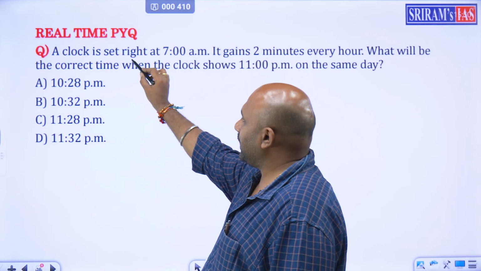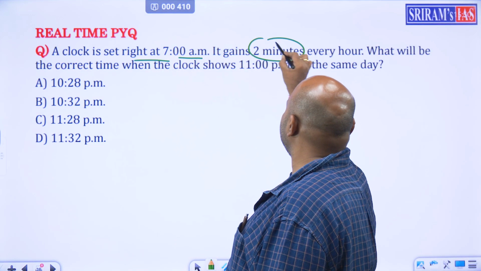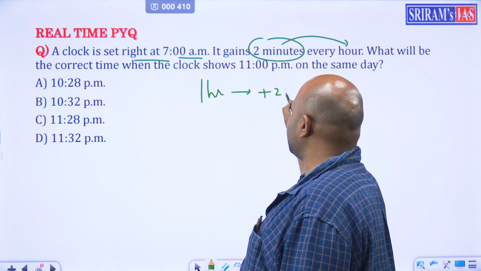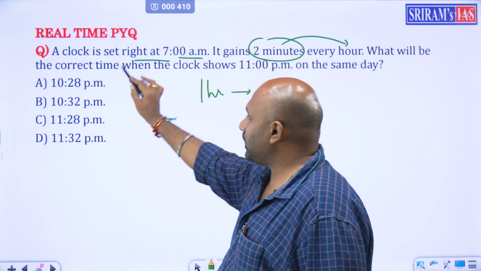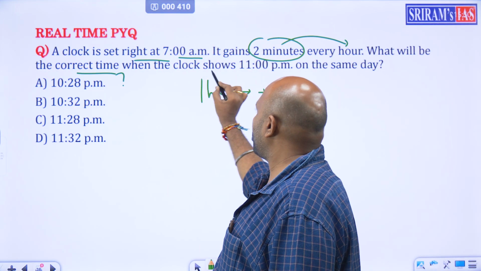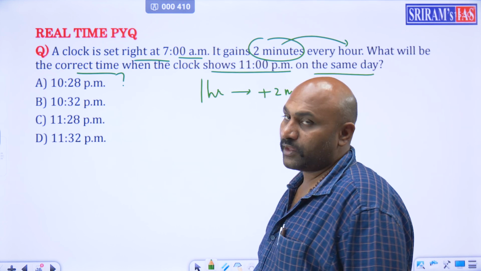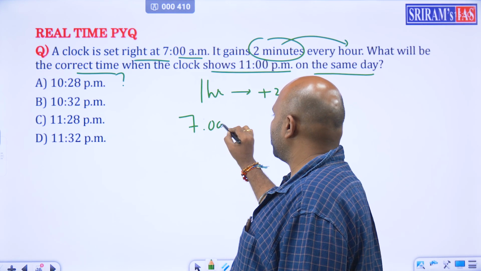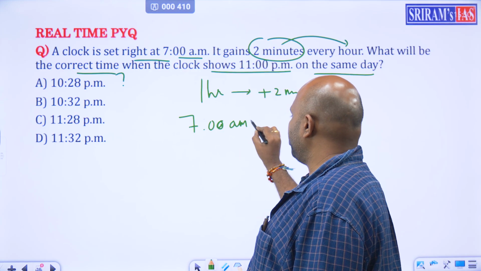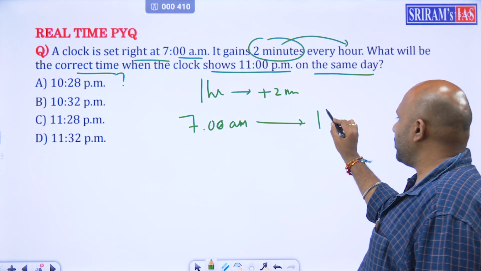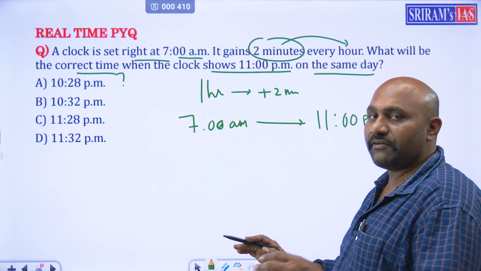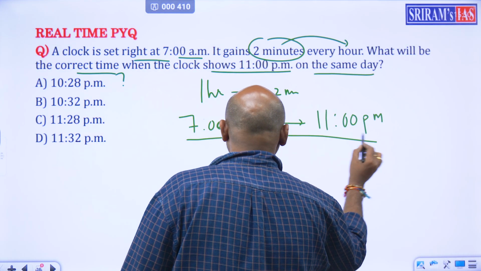A clock is set right at 7 AM. It gains 2 minutes every 1 hour. So ప్రతి 1 hour కి ఒక additional 2 minutes యాడ్ అవుతాయి. Now what will be the correct time అడుగుతున్నాడు when the clock shows 11 PM on the same day. So set చేసింది 7 AM కి సెట్ చేశారు, 7 AM అండ్ అడుగుతుంది 11 PM. అంటే మొత్తం 7 AM to 11 PM అంటే టోటల్ ఇఫ్ యూ లుక్ ఎట్ ఇట్